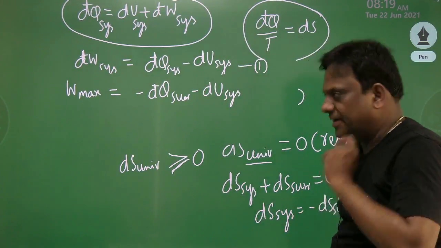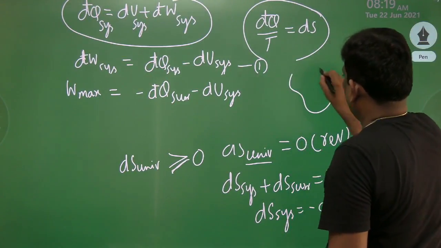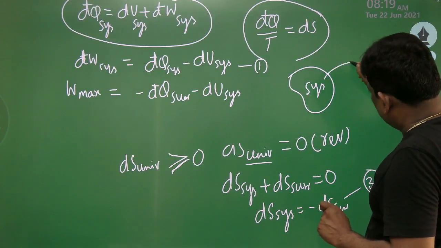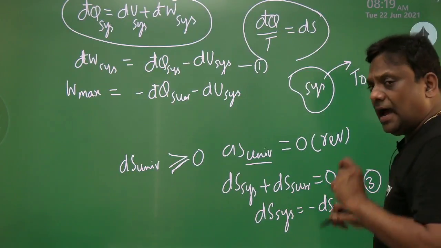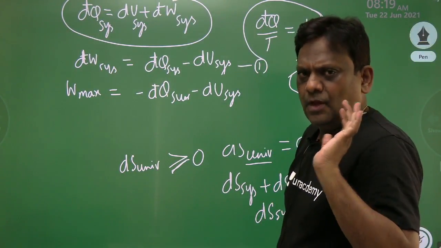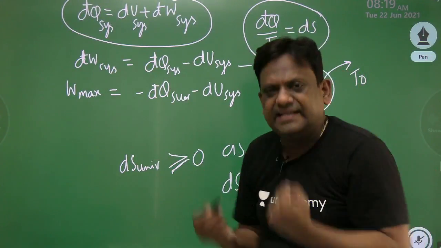Now observe here. Let us take a system here. This is the system. Say the system is losing heat. Let the surrounding temperature be T0. I repeat, T0 represents the surrounding temperature, which is constant. It's like a reservoir, like a sink.